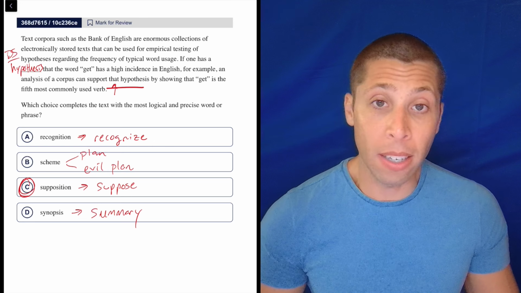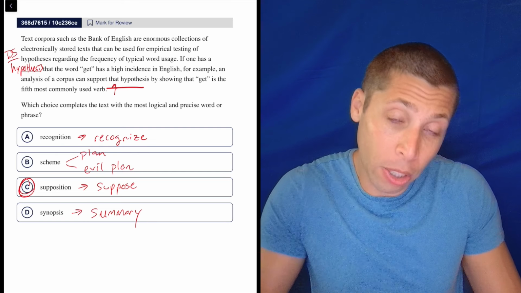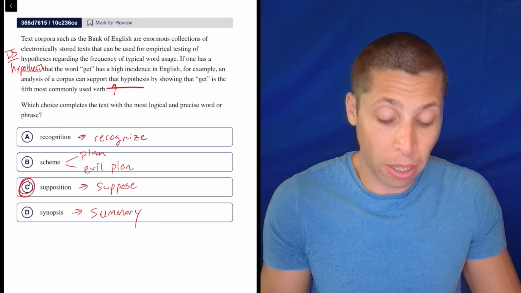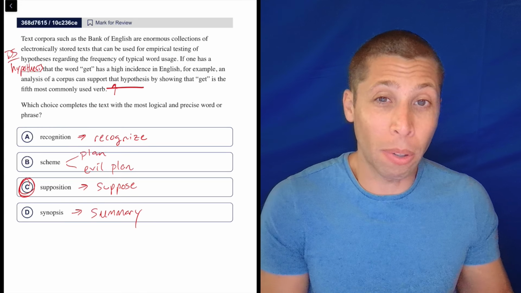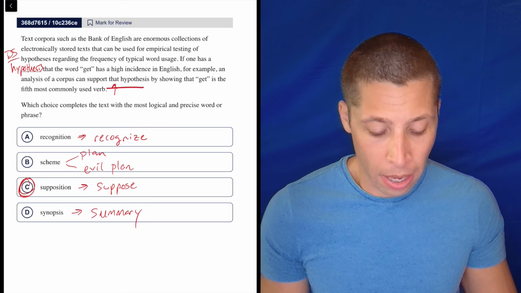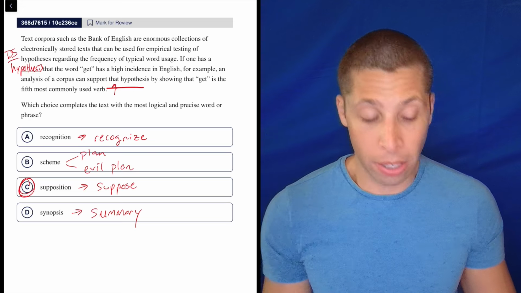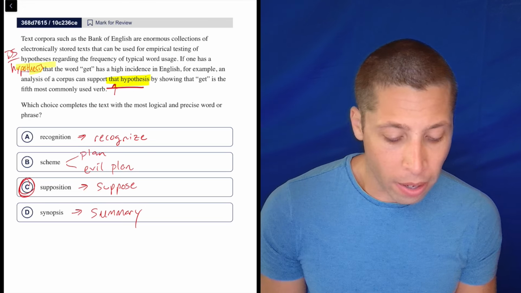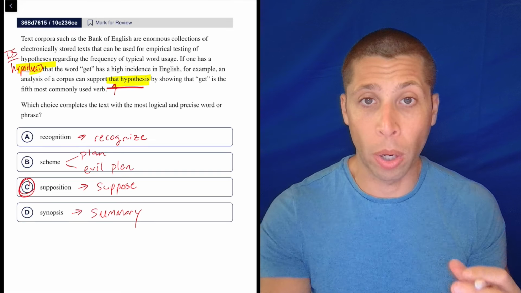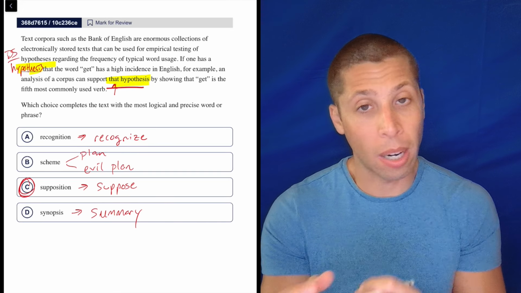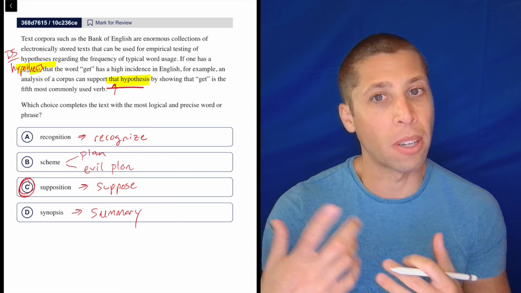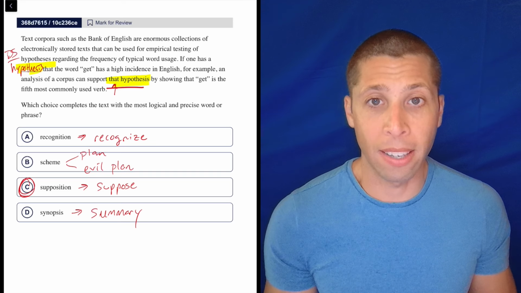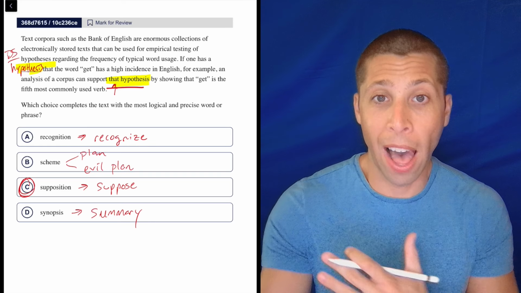But to me, this is an easy question, because I definitely don't have any trouble with the words. Even though supposition is a little bit uncommon, it's still very clearly related to a much more common word. But also, they just give you the definition. So that's the main takeaway, is you've got to recognize when they're setting you up with this kind of symmetry in a passage where there's like a pronoun or something. Sometimes a colon will do this as well, where they're clearly repeating an idea they said earlier. Very often that idea is the blank.